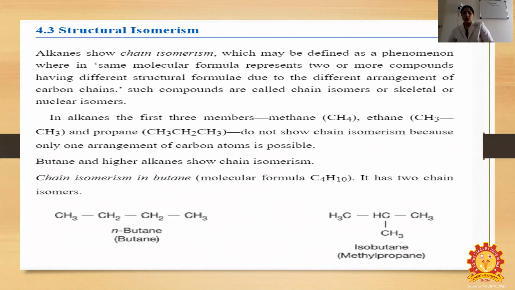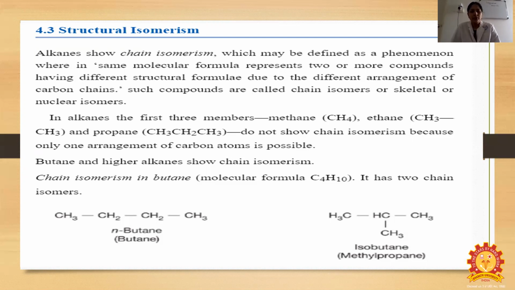So alkanes show chain isomerism, which can be defined as a phenomenon in which the same molecular formula has different structural formulas due to the different arrangement of the carbon chain. Such compounds are called chain isomers, or skeletal or nuclear isomers.